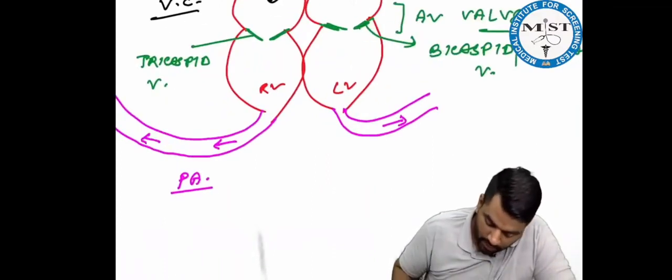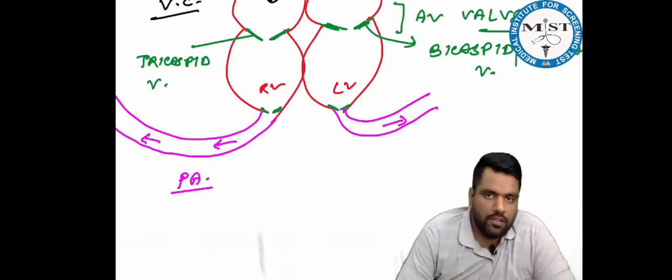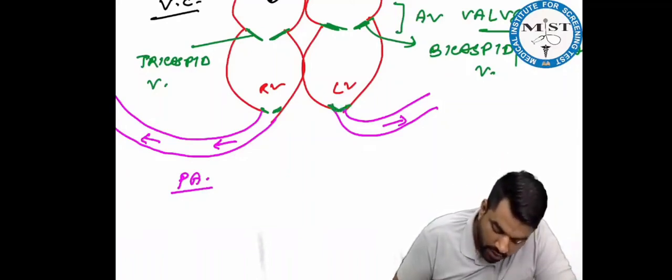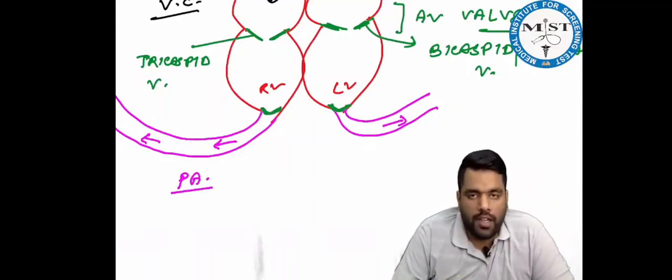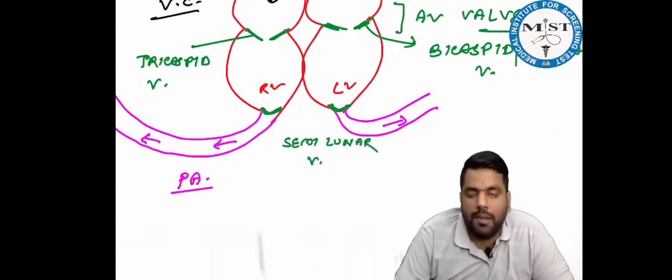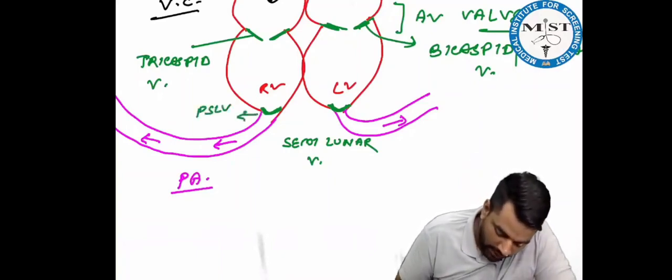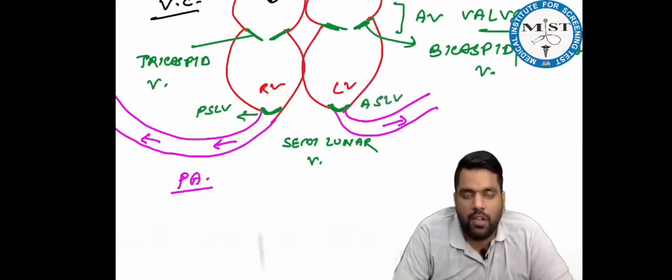Right? So similarly, beta, there is also a wall present over here, and these walls look like a half moon shape. For half moon we use the word semi-lunar. So combinedly we call them semi-lunar walls. This is your pulmonary semi-lunar wall, and this is the aortic semi-lunar wall.